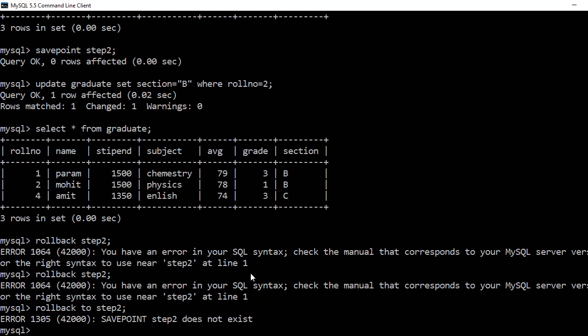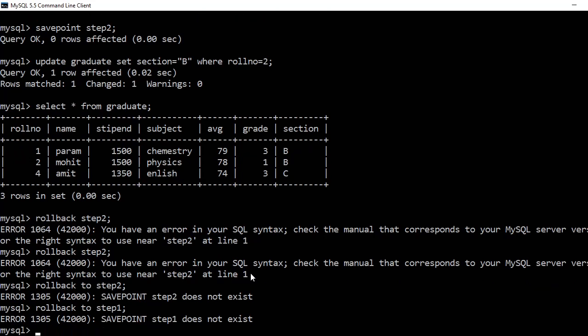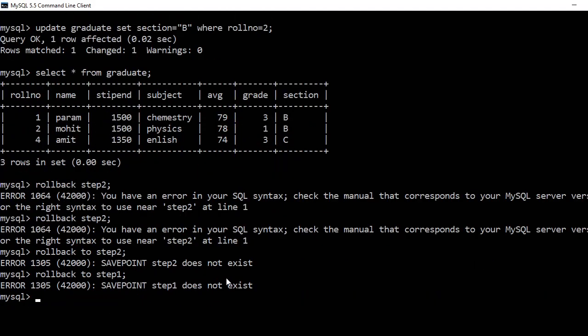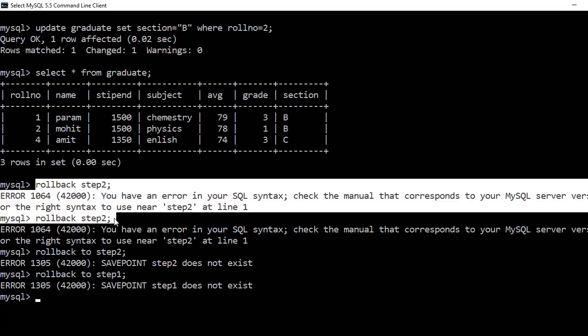Let's see, roll back to step 1. Let me create it once again, because some databases, see, I had inserted a rollback command here and it is not running, so might be it is killing all the save points.